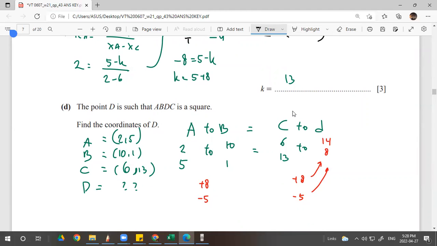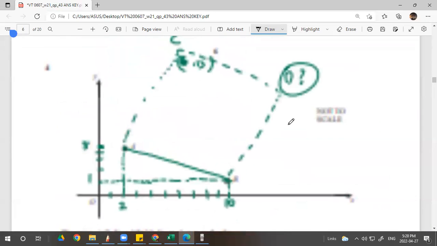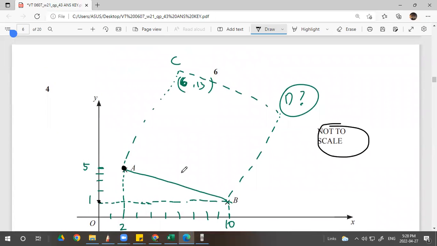The point D is such that A, B, C, D is a square, right? So A done, B done, given C is achieved on question C. And what is D when they say that this is a square? So the rule will be like this. Look at the top side. I just try to mention the C. The C is (6, 13), like we did.